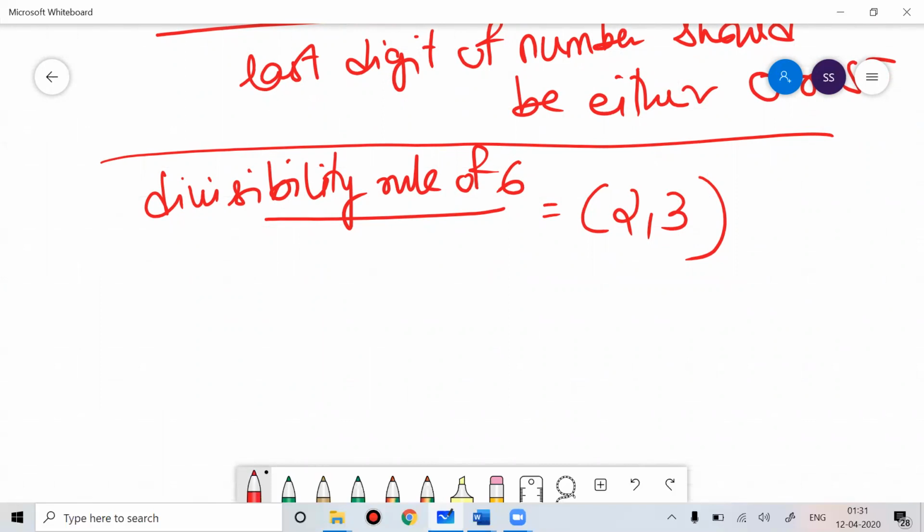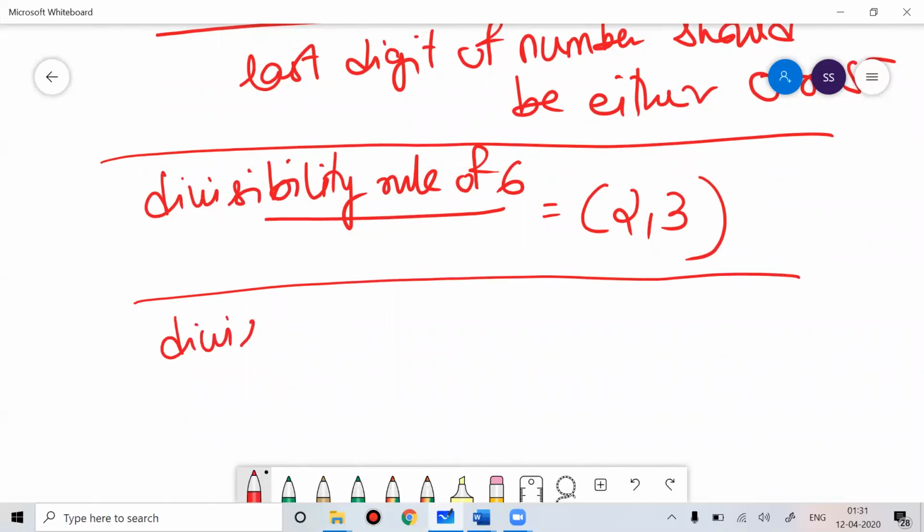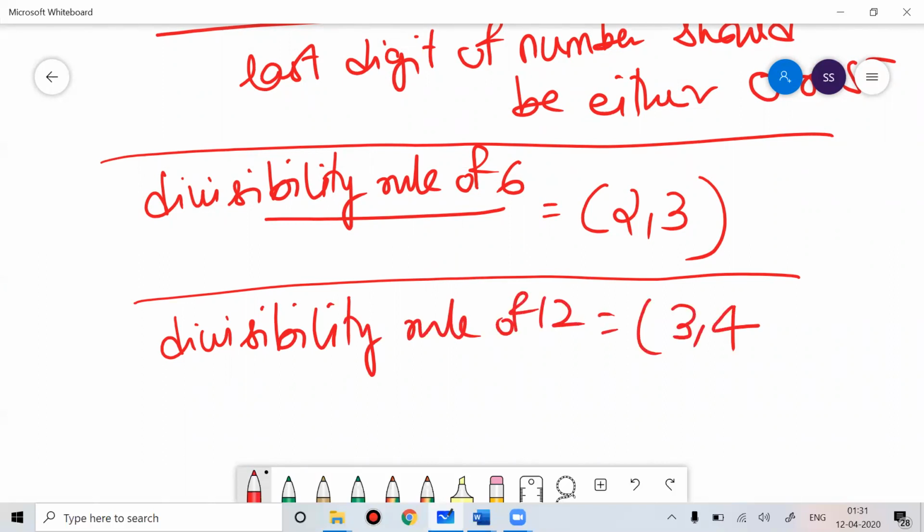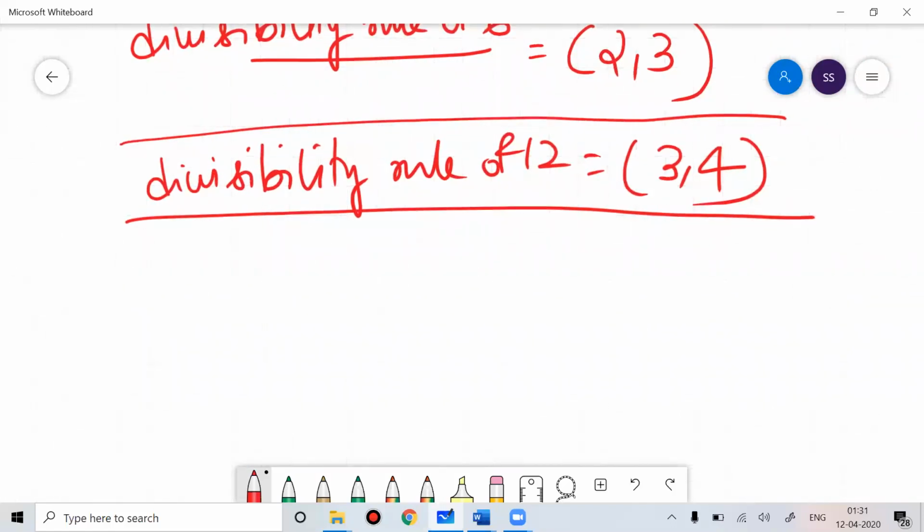For the divisibility rule of 12, we just see the divisibility rules of 3 and 4, meaning we take a pair that is co-prime to each other. 13 I will talk about. 14 is 2 and 7. 15 is 3 and 5. 16 I already talked about. 17 I will talk about in future. 18 is 2 and 9. 19 you simply divide to check.